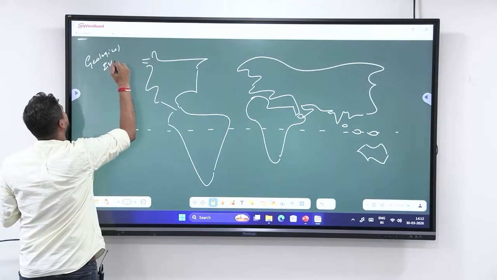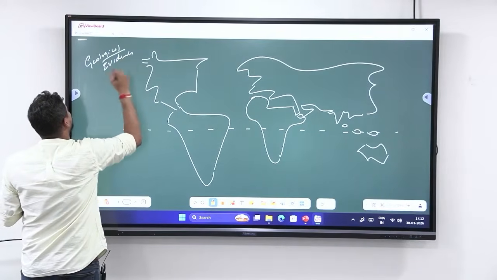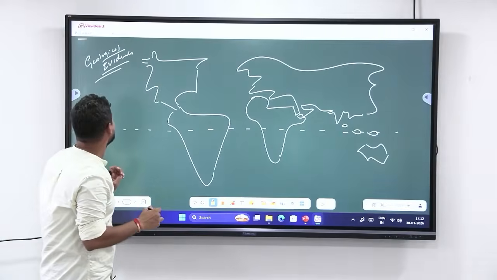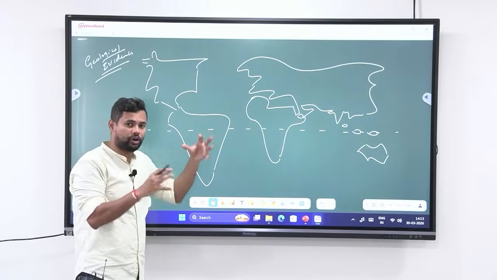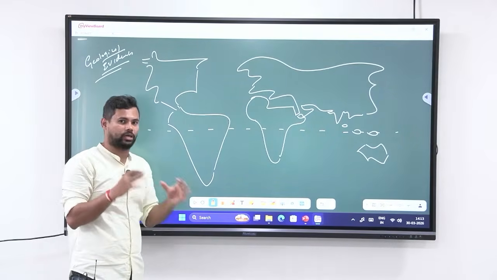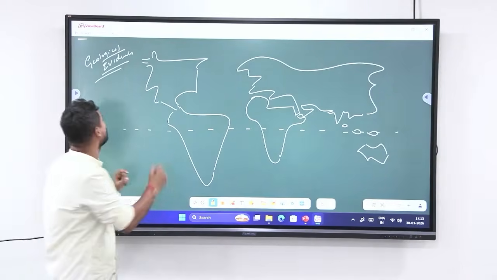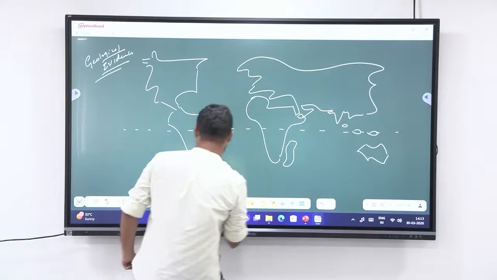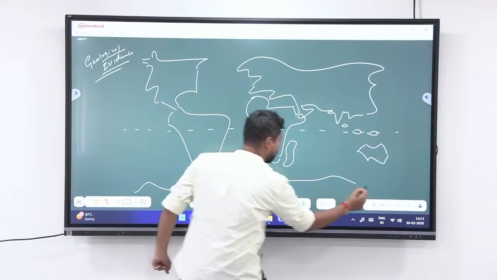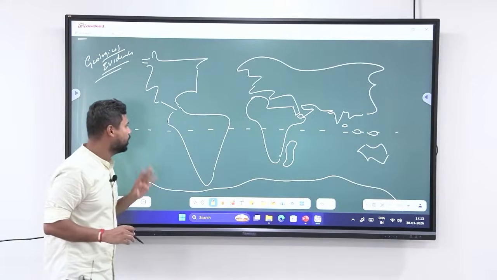He has obviously given paleontological evidences, meteorological evidences, as well as the jigsaw fit. That means all the continents can be put together to form a Pangea. So these are the evidences that he has given, but we are focused only on geological evidences. So you have Madagascar here, you have Antarctica here. Okay, so overall, this is what he tells.